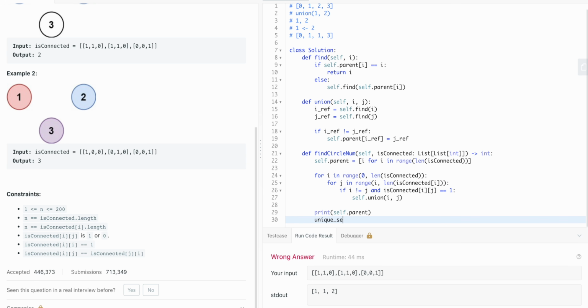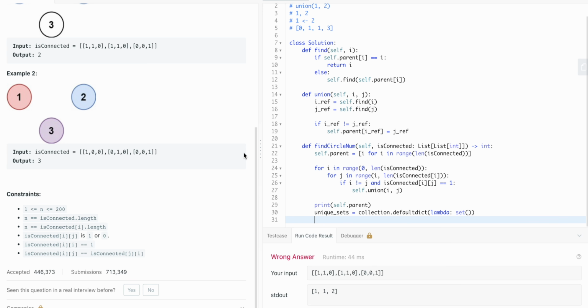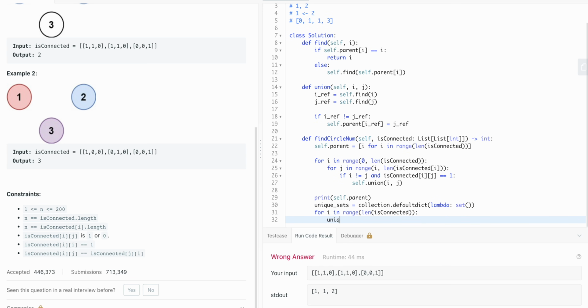So now let's create a new unique sets variable, and we can use a defaultdict here. That way we don't have to do a lot of processing. And for every index inside of the disjoint set, we're going to want to add it to the unique sets, and we would find the parent of this index and then add this index to it.